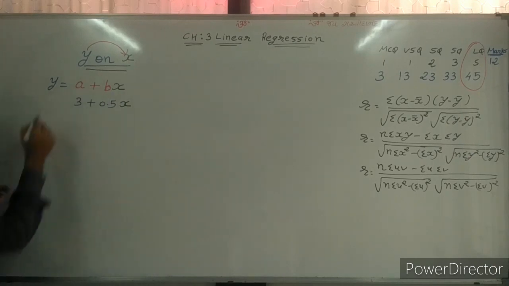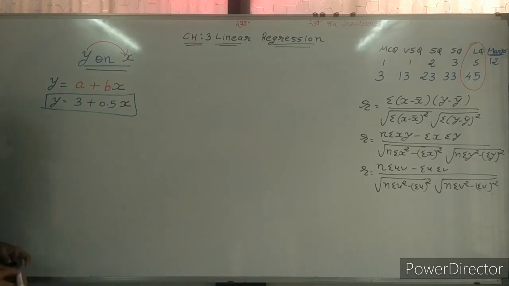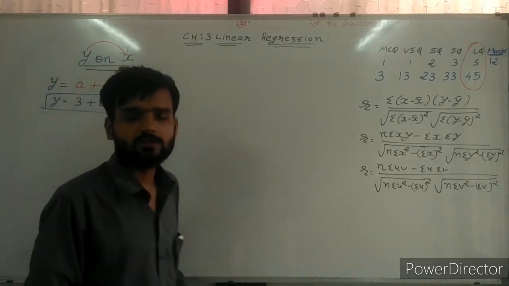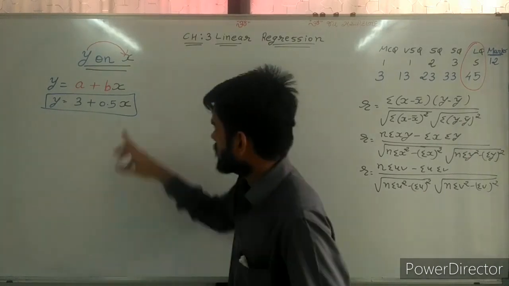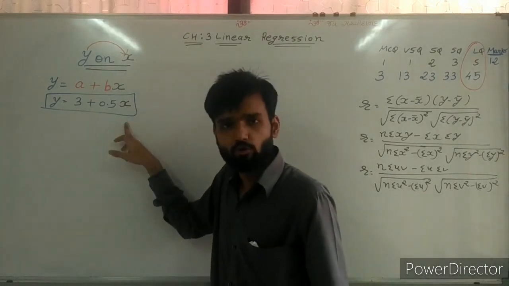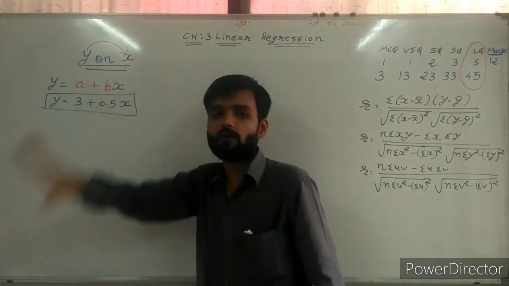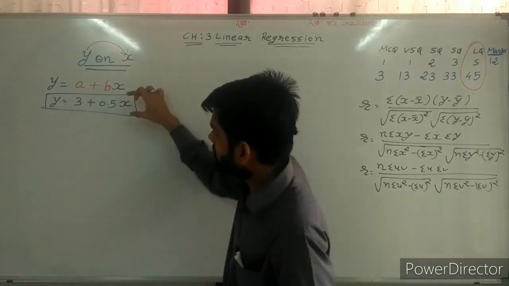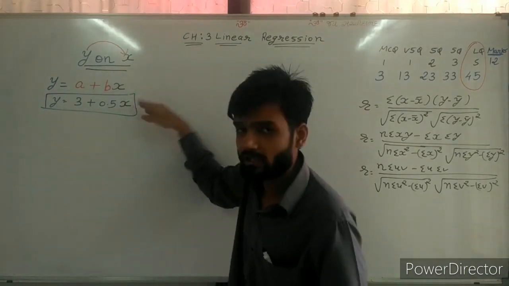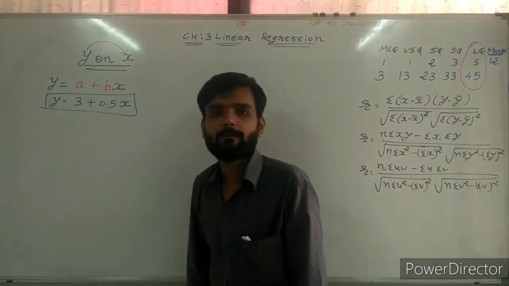We need to find the value of y, so this becomes my function. Now in this function, if I replace x is equal to 2, then 2 into 0.5 is 1, plus 3 is 4. The value of y is 4. In this way, if we put the value of x in the function, we will get the value of y.